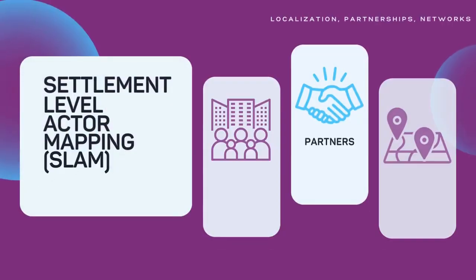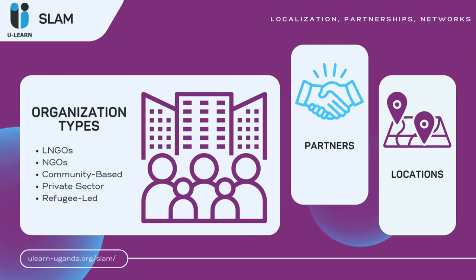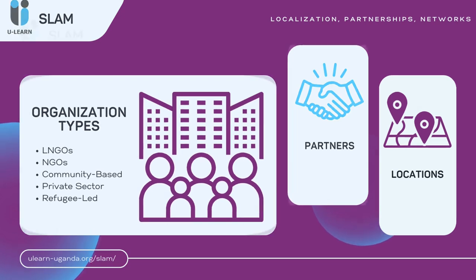SLAM, or Settlement Level Actor Mapping, is an online tool that reflects the presence of actors involved in refugee response at the settlement level. Such organizations include local and national non-government organizations, community-based organizations, private sector actors, and refugee-led organizations. SLAM does not validate or endorse any organizations listed on the tool.